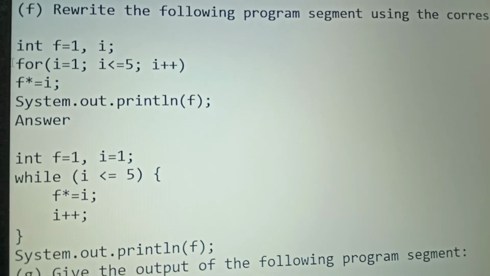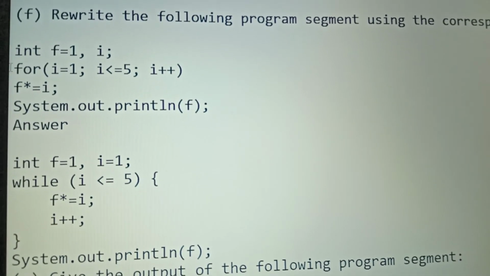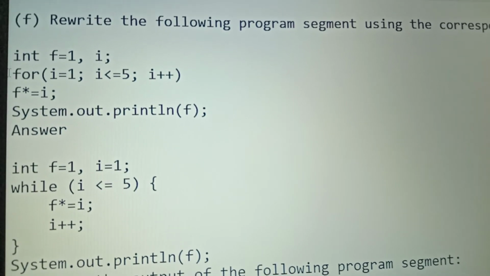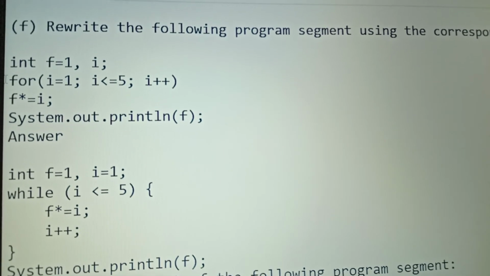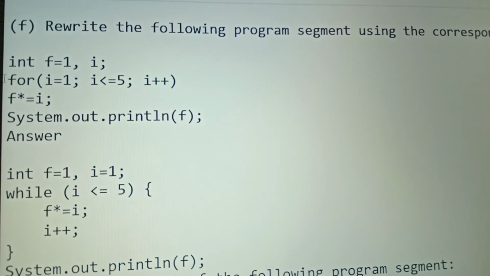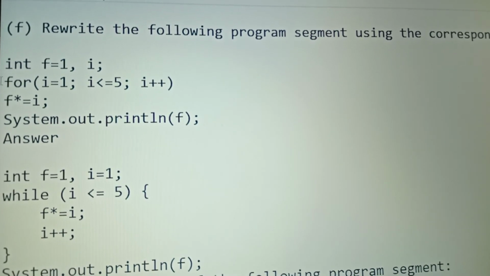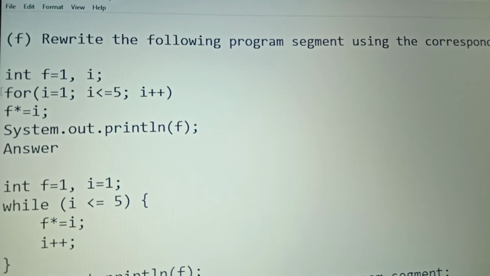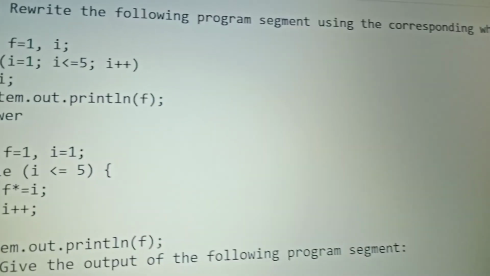Means this is a very basic question, very easy. आपको पता होना चाहिए how to write for loop and how to write while loop. For loop में क्या है, I जो है वो 1 से declare हो रहा है loop के अंदर और while loop में उसको बस हमने ऊपर में declare कर दिया. और while loop में आपको पता है कि बस हम एक condition check करते हैं. जैसे यहाँ पे है I less than equals to 5, तो बस हमें वो check करना है कि whether I is less than equals to 5 or not. Then we need to print the values accordingly.